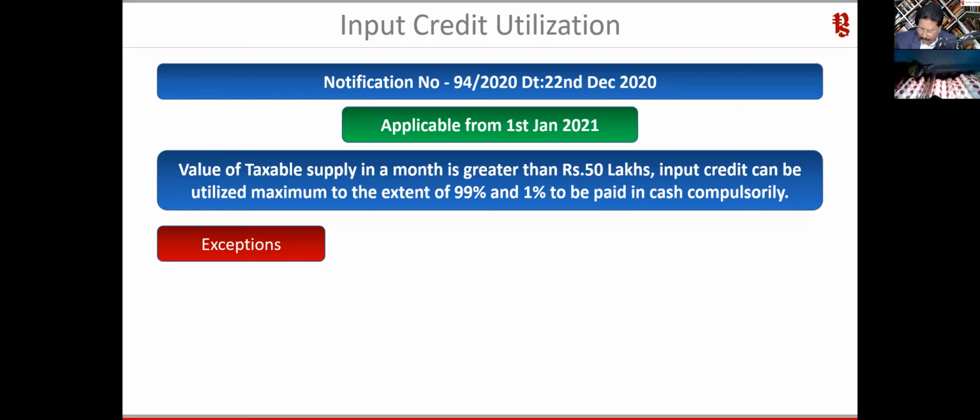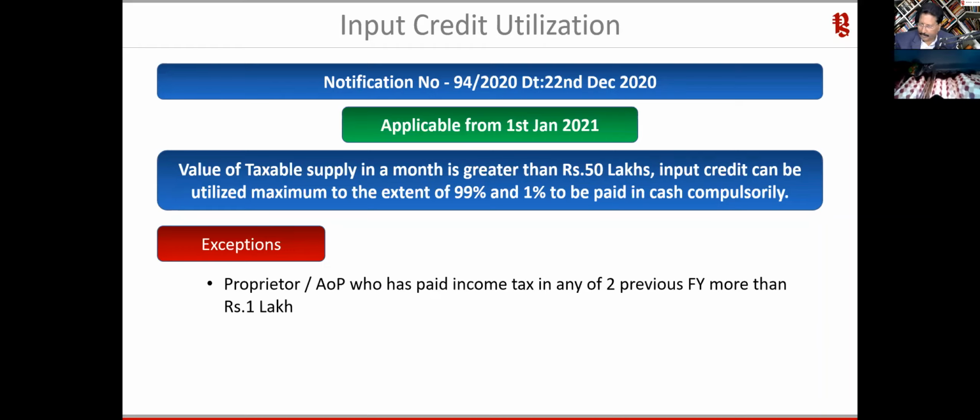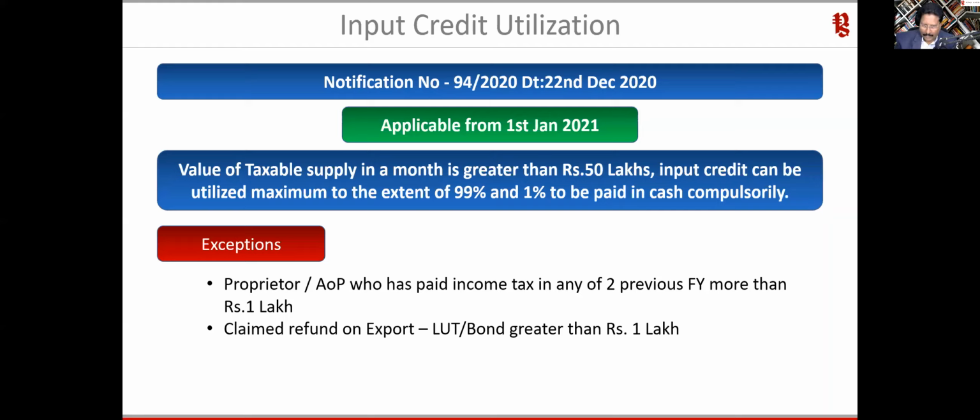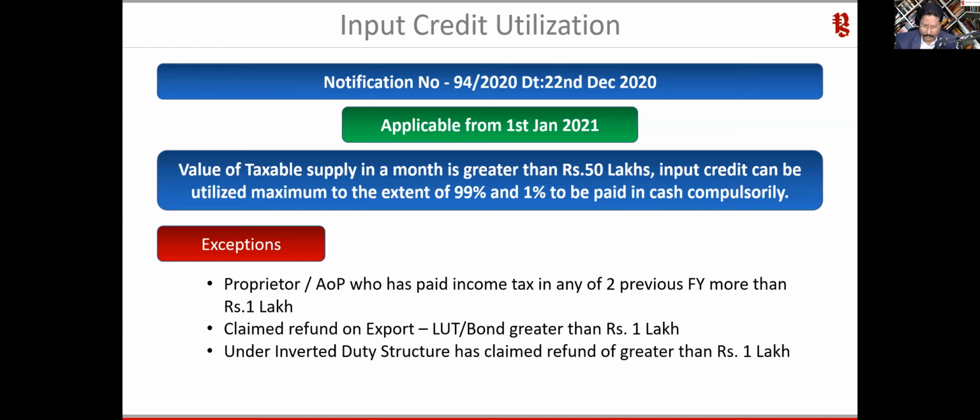Okay, there are certain exceptions, which I'm sure you are aware of. A proprietor or association of persons who have paid income tax of more than 1 lakh in any of the two previous years, even though your taxable supply is going to be 50 lakh and above, can set off 100% of their input credit, so that the 1% criterion is not applicable. Again, where a person has been claiming refund on export through LUT and bond, if it is greater than 1 lakh, they are not covered under this particular notification.